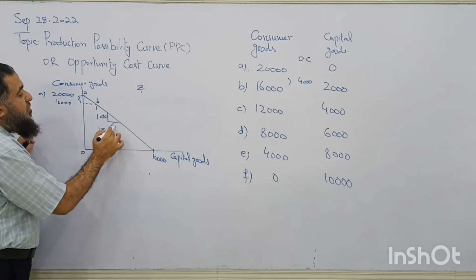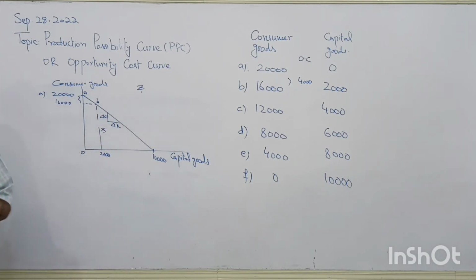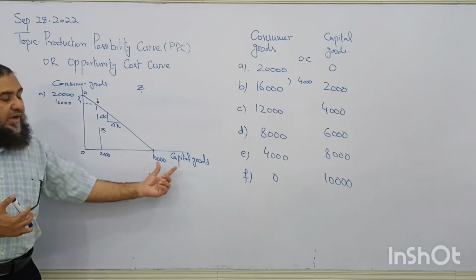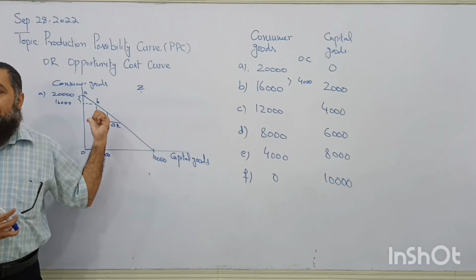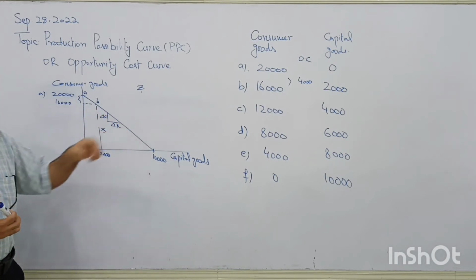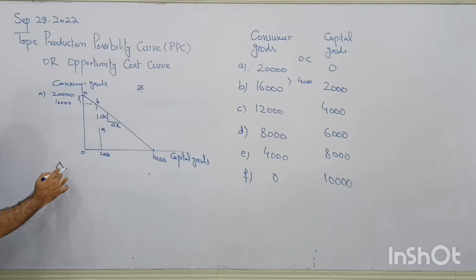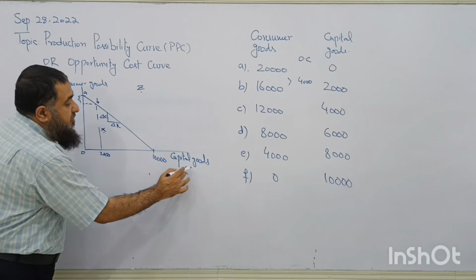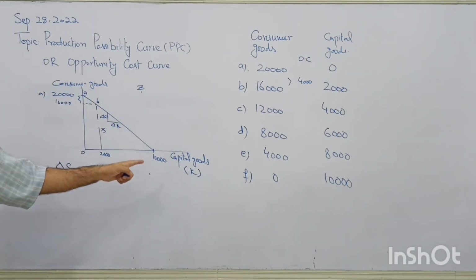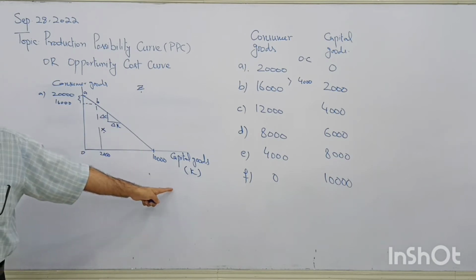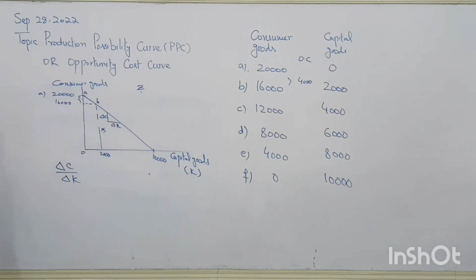Slope means change in consumer goods due to change in capital goods. Rise over run, the gradient you might have studied in mathematics. So what does it tell? In order to get an extra unit of capital goods, how many units of consumer goods will be given up? I am taking K for capital goods and C for consumer goods, because both start with the letter C, in order to differentiate between the two.